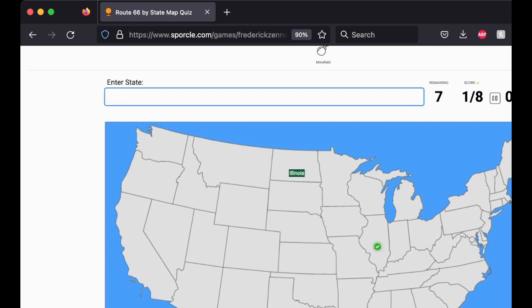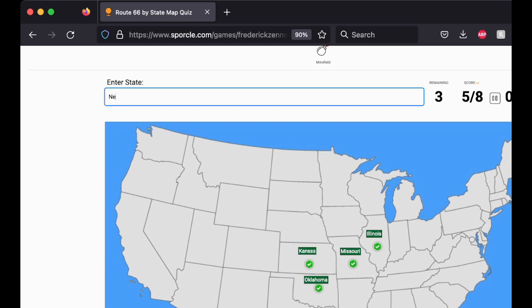It goes to Missouri, and I believe it barely goes through Kansas. Then it heads south into Oklahoma, then Texas.